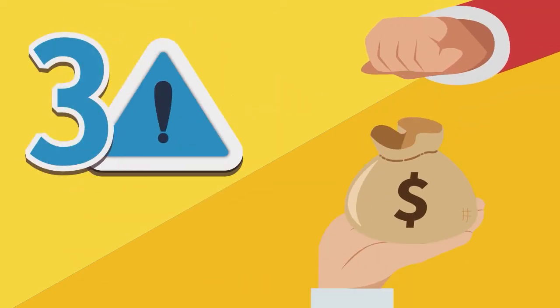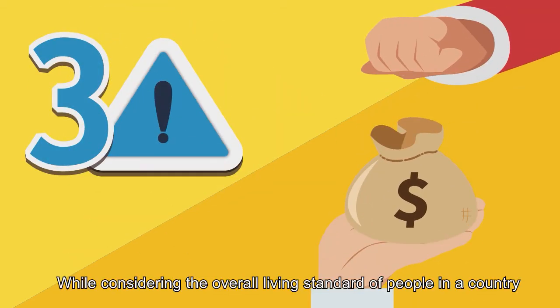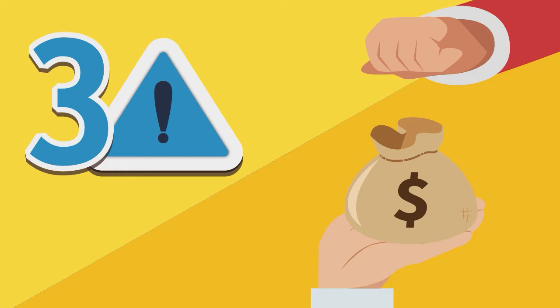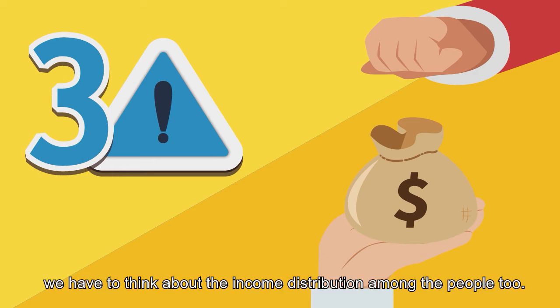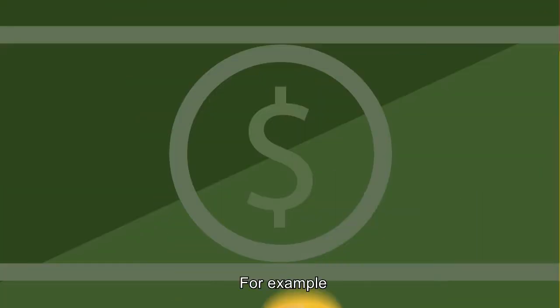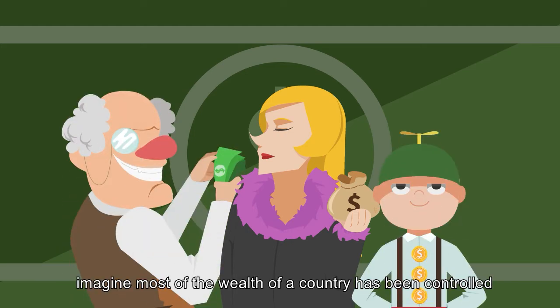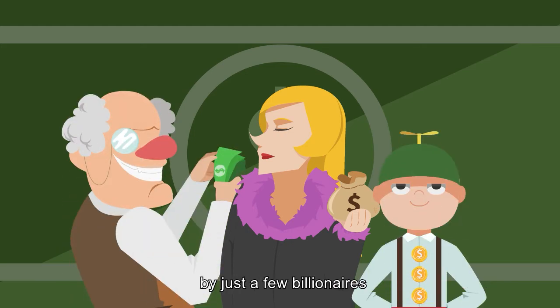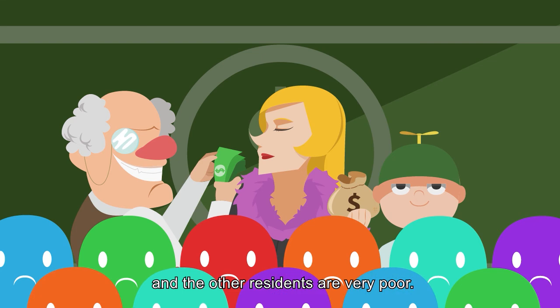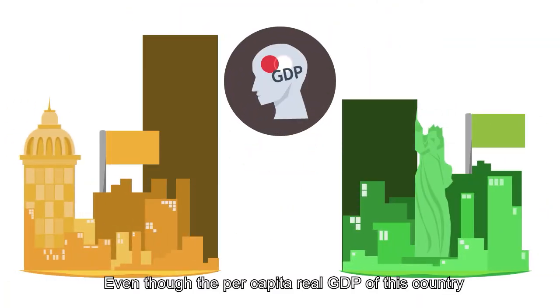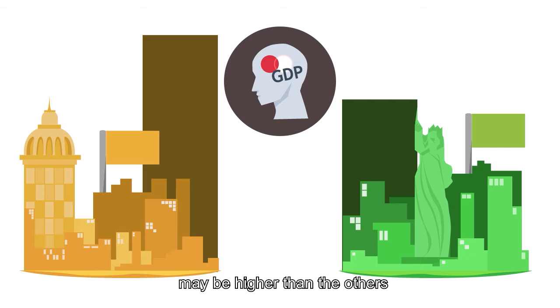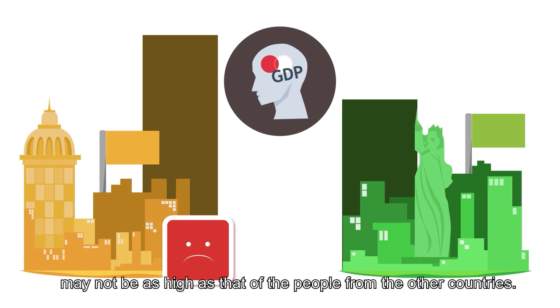Limitation 3: Distribution of income. While considering the overall living standard of people in a country, we have to think about the income distribution among the people too. For example, imagine most of the wealth of a country has been controlled by just a few billionaires, and the other residents are very poor. Even though the per capita real GDP of this country may be higher than the others, the living standard of the people in this country may not be as high as that of the people from the other countries.